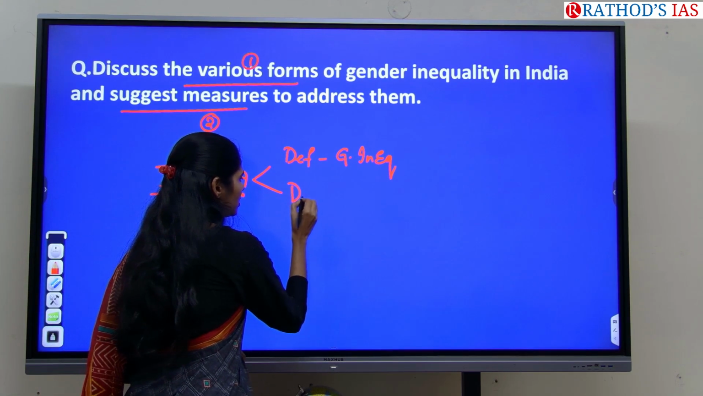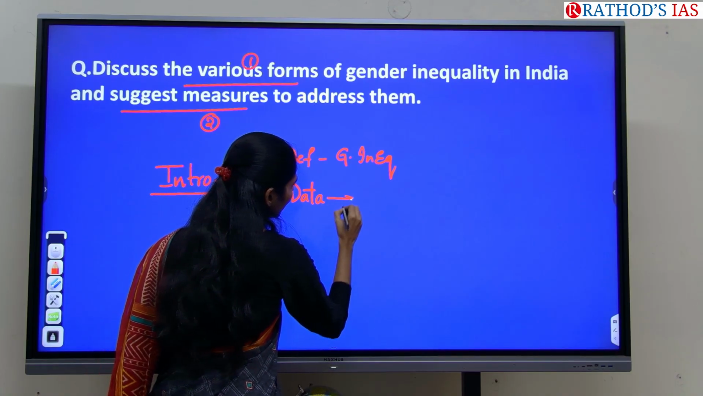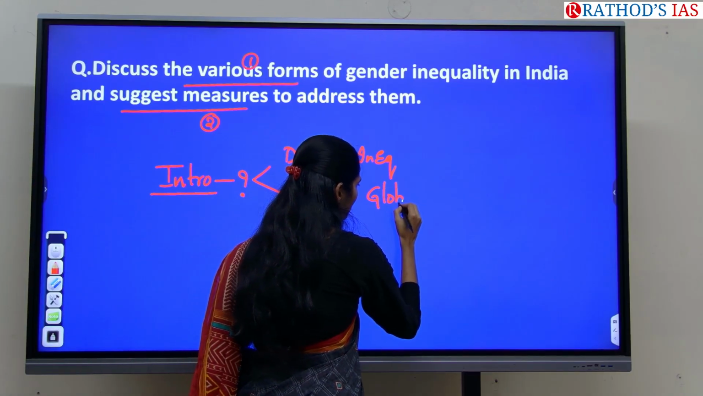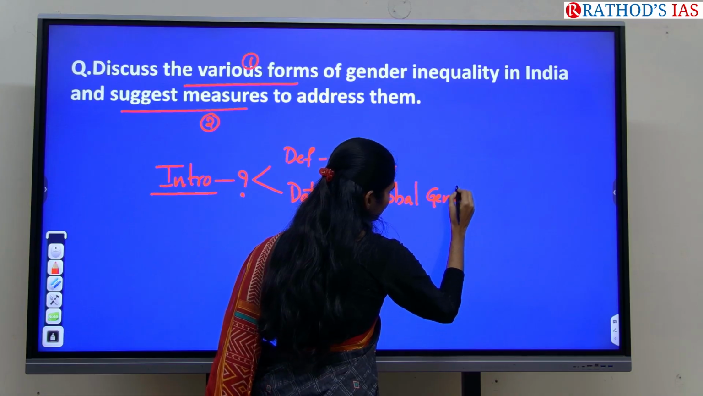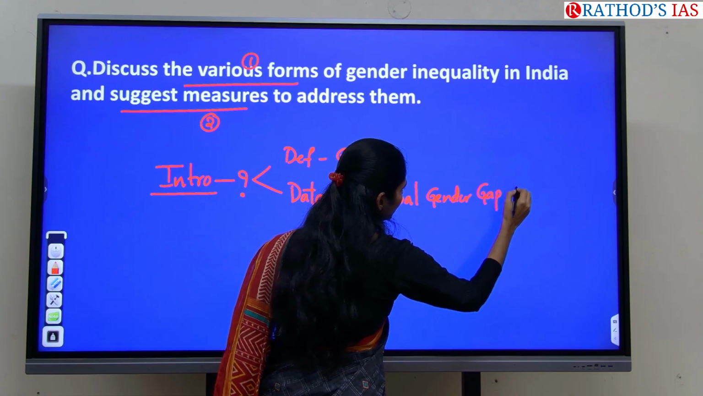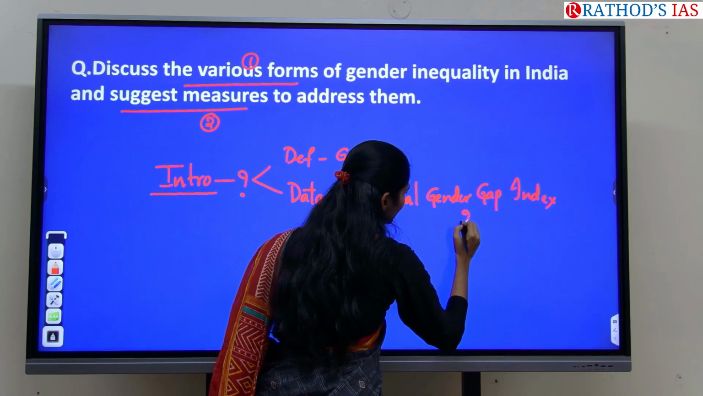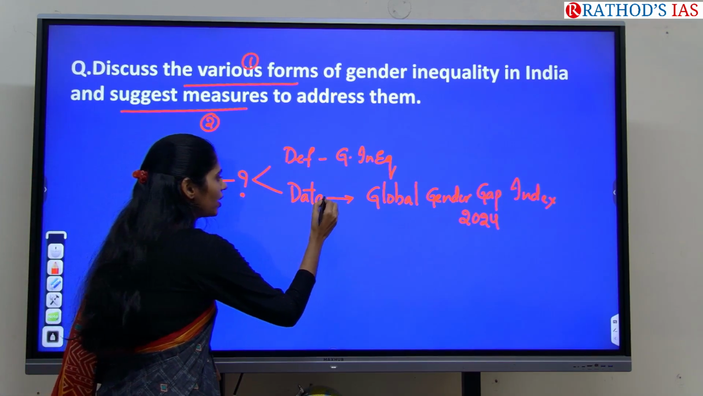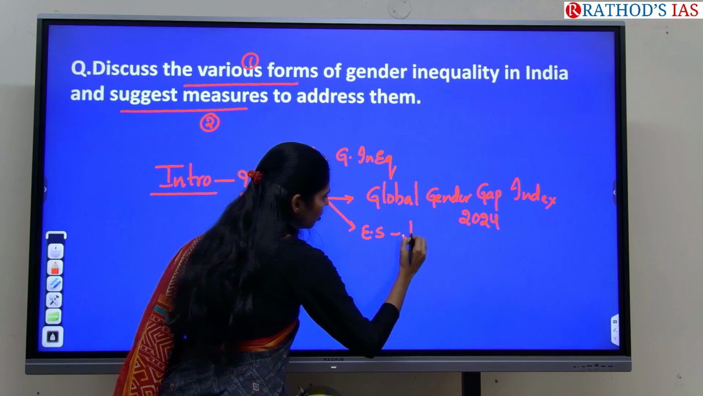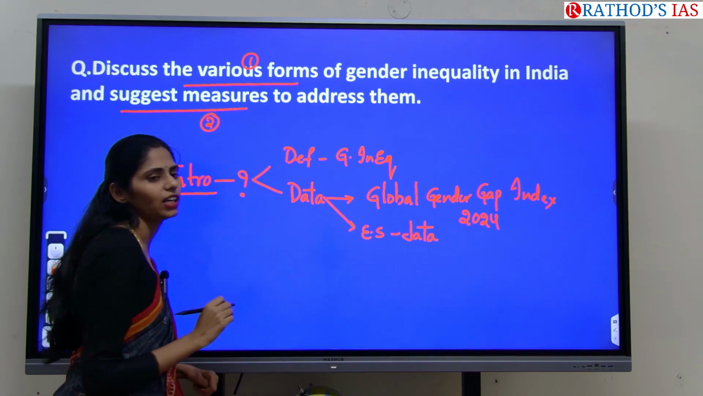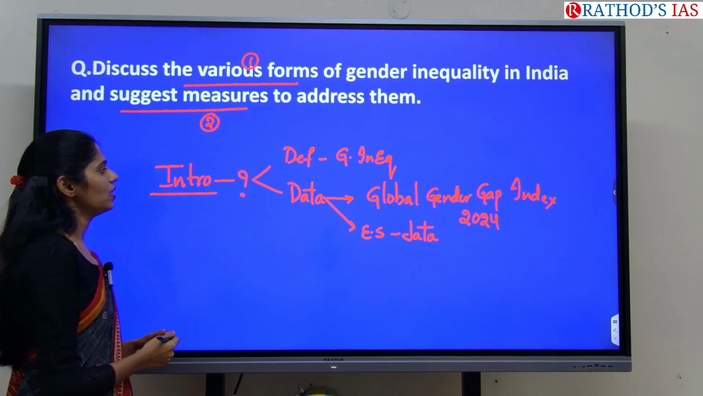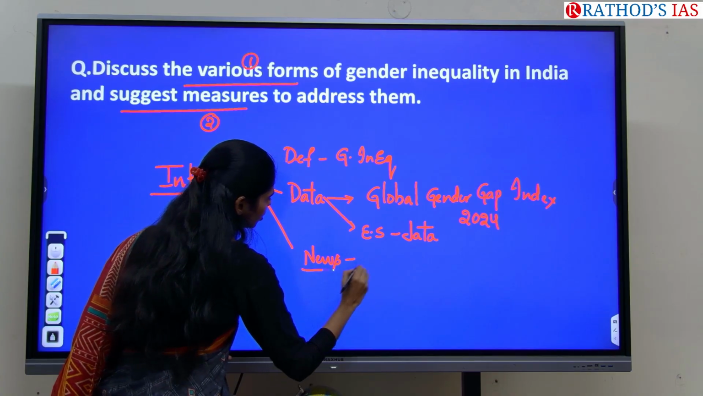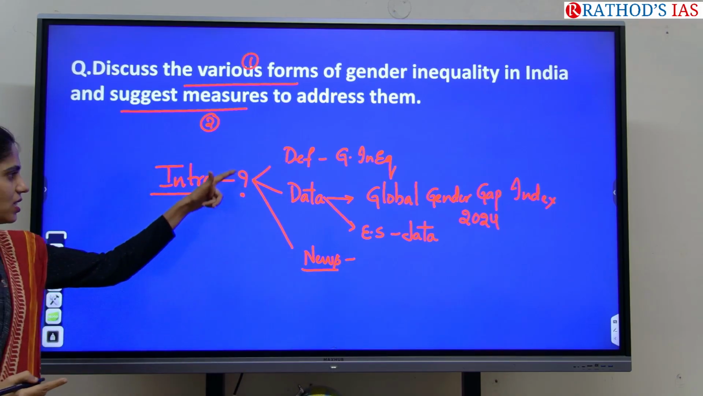Second one is you can use data. So what data can you write regarding gender inequality? We have the Global Gender Gap Index, which had been released recently in 2024. That you can write. Or else if you are reading the Economic Survey, in the Economic Survey also you will get enough data on this gender inequality. You can also use that. Apart from that, you can take recent news regarding gender inequality that you studied.